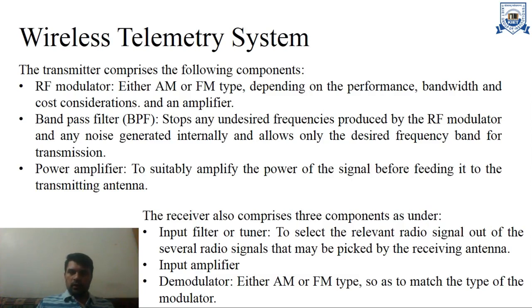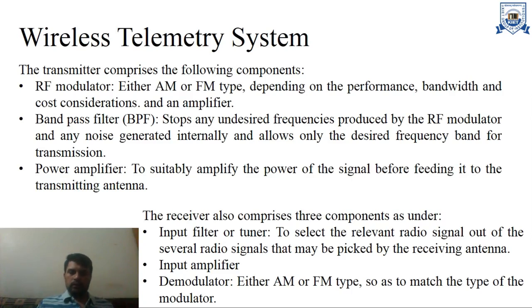The band pass filter stops any undesired frequencies produced by the radio frequency modulator and any noise generated internally, and allows only the desired frequency band for transmission. This is the use of the band pass filter in the transmitter. The power amplifier suitably amplifies the power of the signal, because the signal acquired from any sensor is very low level, in millivolts, so we use a power amplifier to amplify these signals before feeding them to the transmitting antenna.